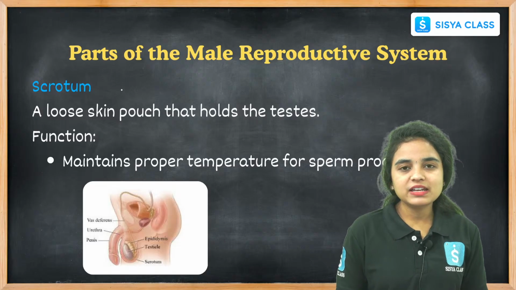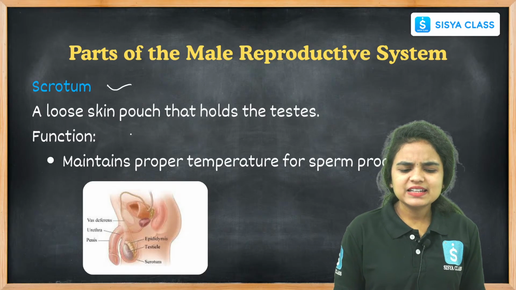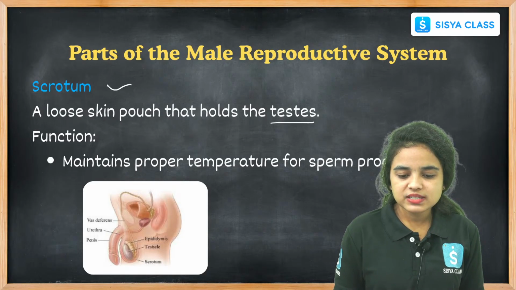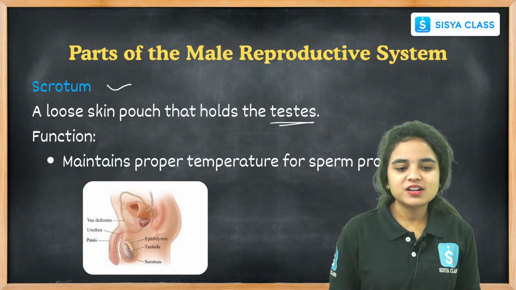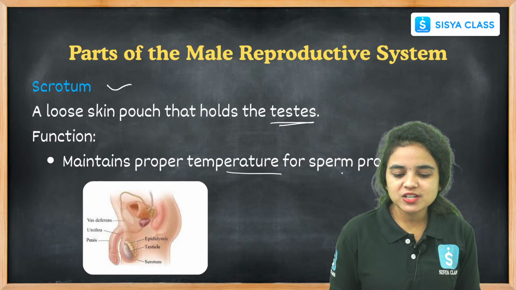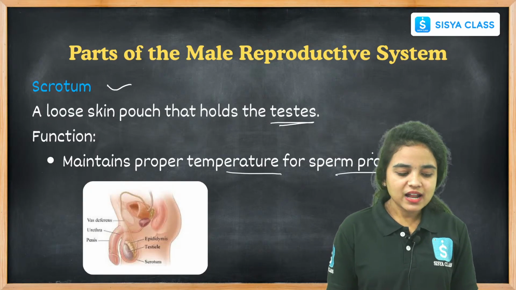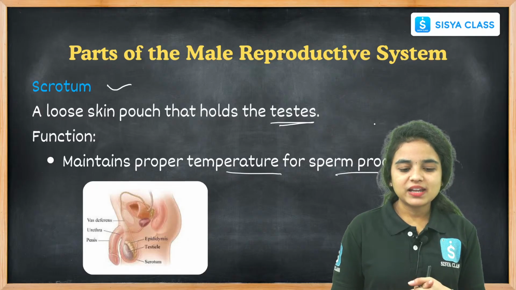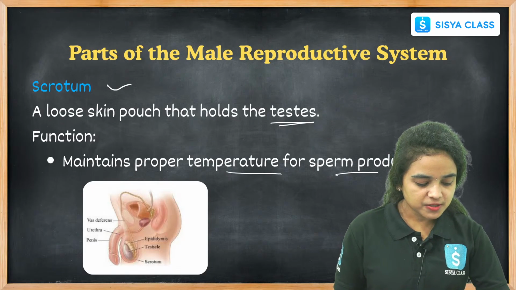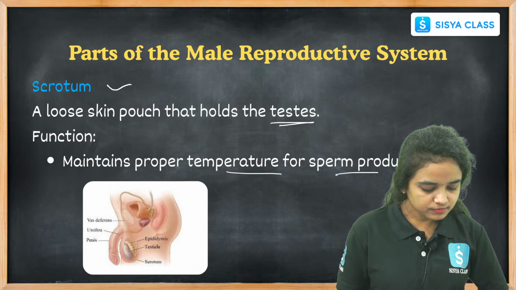Coming to the next part, the scrotum is a loose skin pouch that holds the testes. Its function is to maintain proper temperature for sperm production. Anyone have any doubt, students?